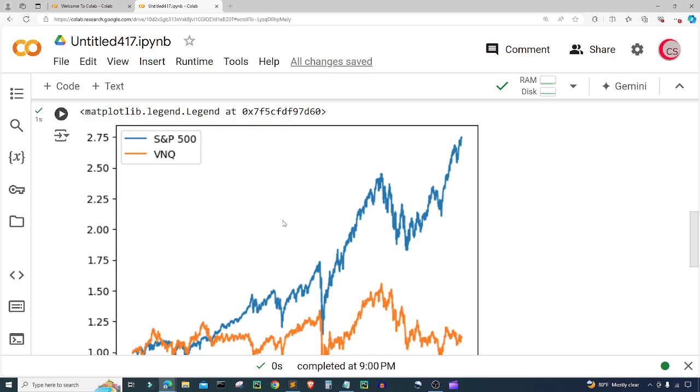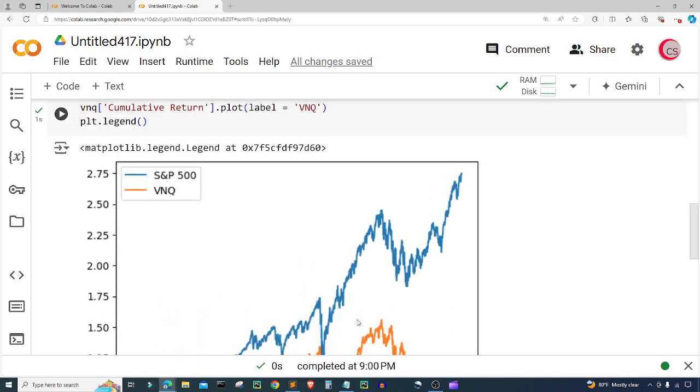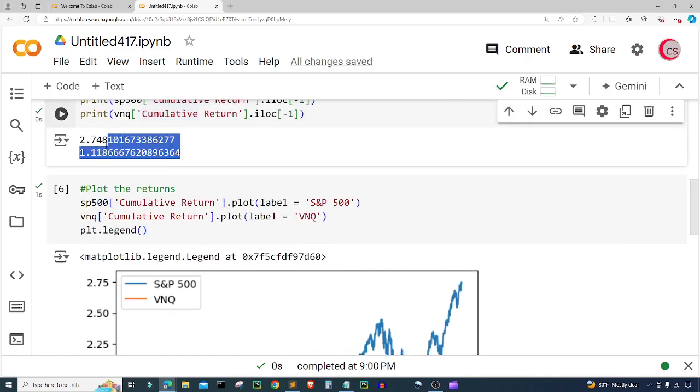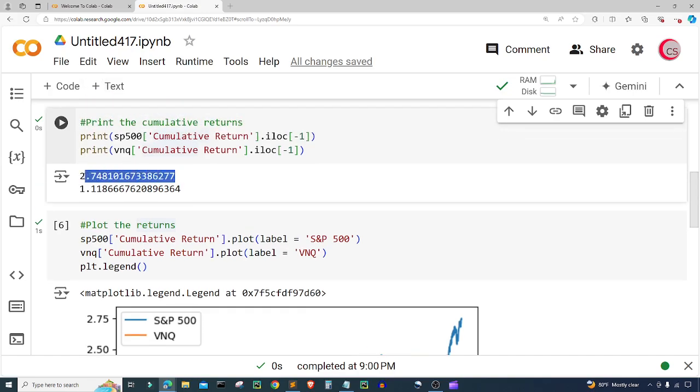It looks really good, but I want some labels. I want to know what it is that we're plotting here, and what these values are that I just showed you all. This is basically saying that if we had invested, let's say, $1 10 years ago in the S&P 500, then we would have $2.748 today.